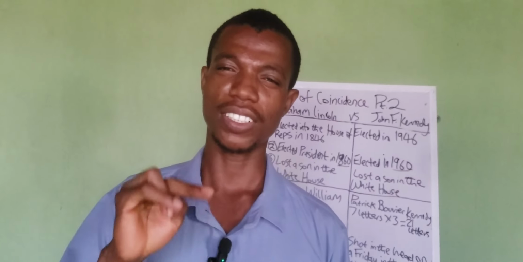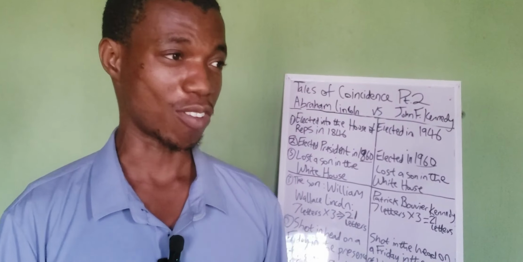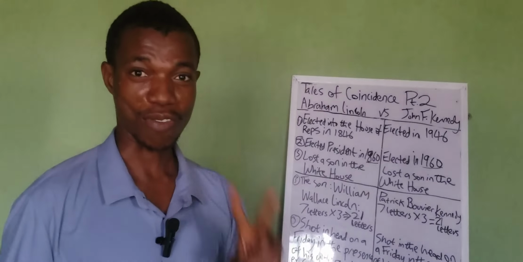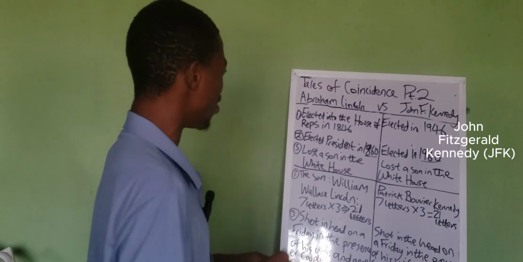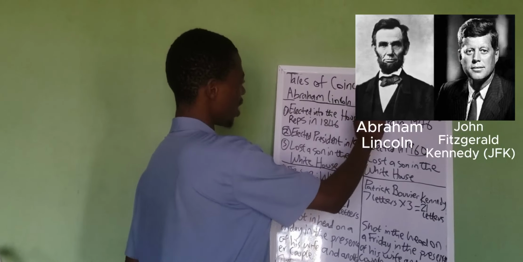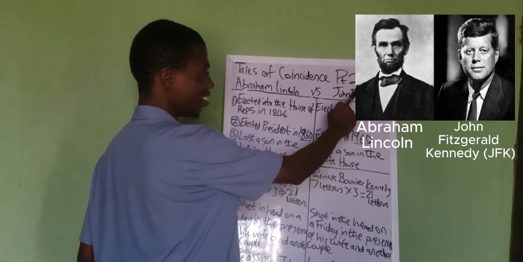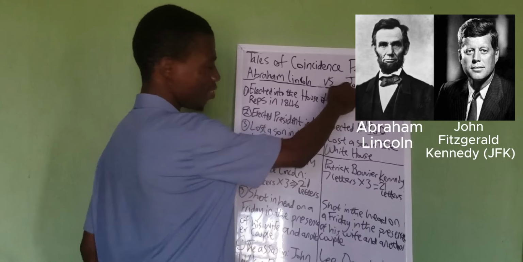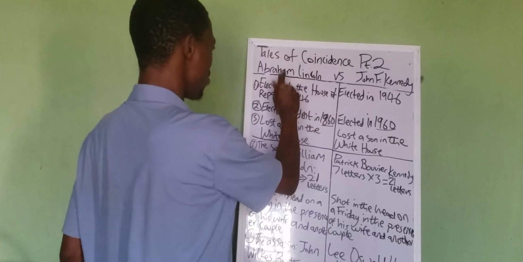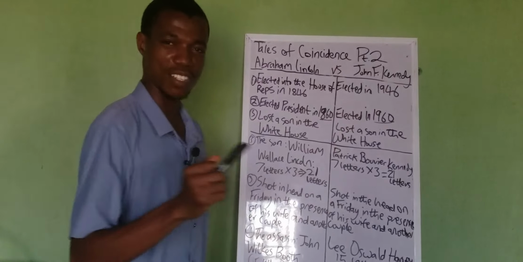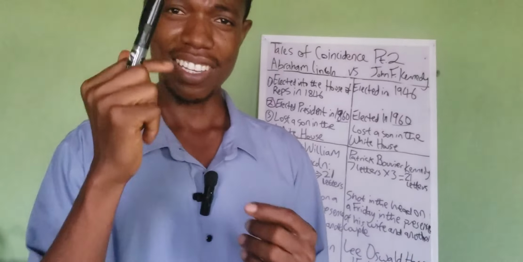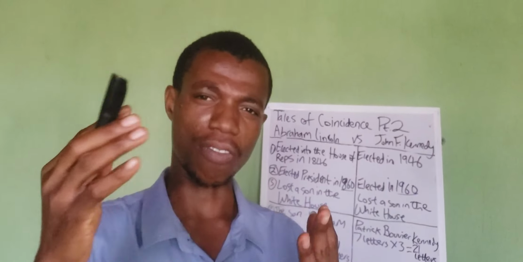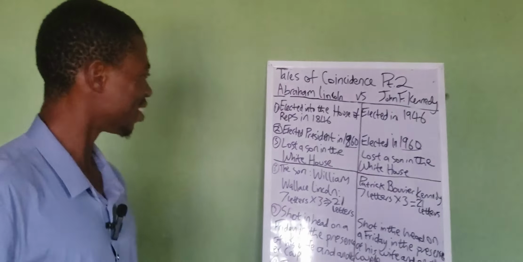Today we'll be exploring a quite interesting topic. We'll be talking about the lives of two US presidents, namely Abraham Lincoln and John Fitzgerald Kennedy. Yes, JFK. The F stands for Fitzgerald. So, Abraham Lincoln and JFK, right? We've been exploring some quite interesting similarities in the lives of these two men. So let's get into it.